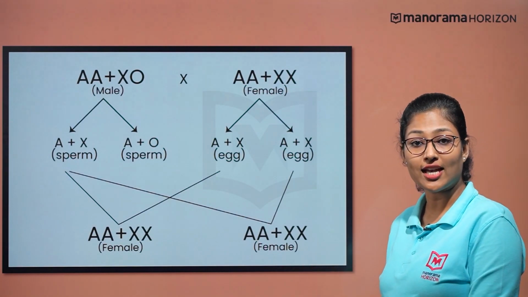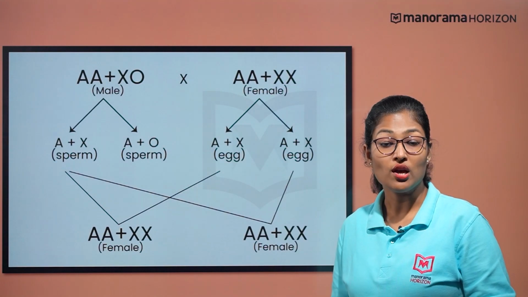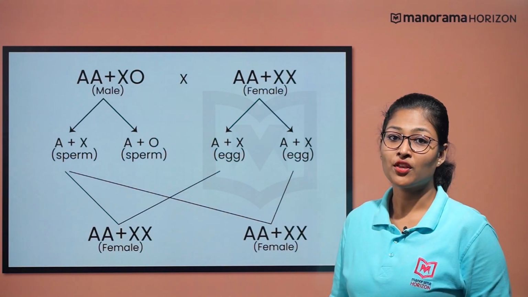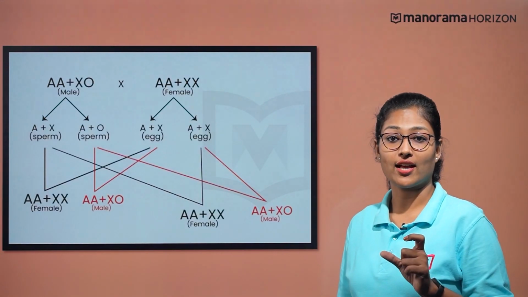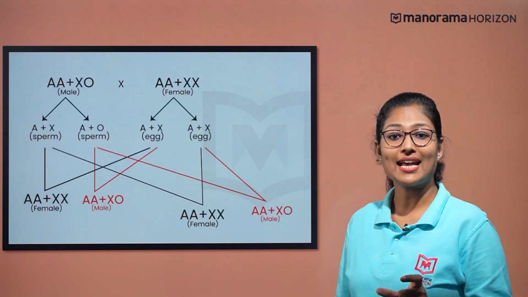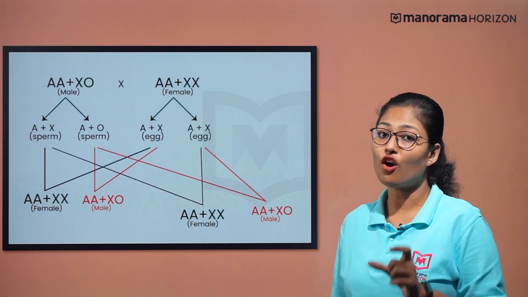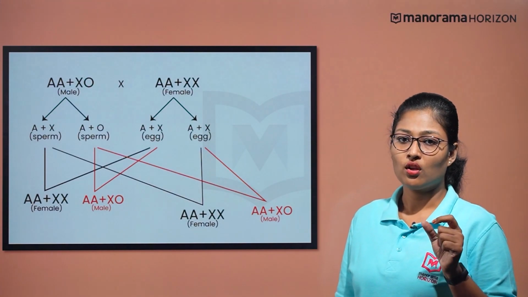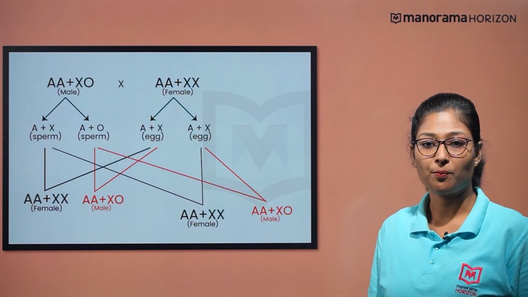Now, the fertilization of an egg with the sperm carrying X chromosome results in the formation of a zygote with two copies of X chromosomes. So, the zygote would develop into a female grasshopper. On the other hand, the fertilization of an egg with a sperm carrying no X chromosome results in the formation of a zygote with a single X chromosome. The zygote would develop into a male grasshopper.